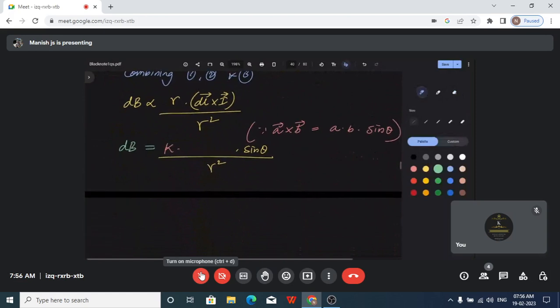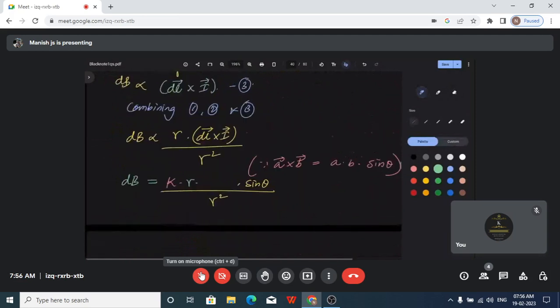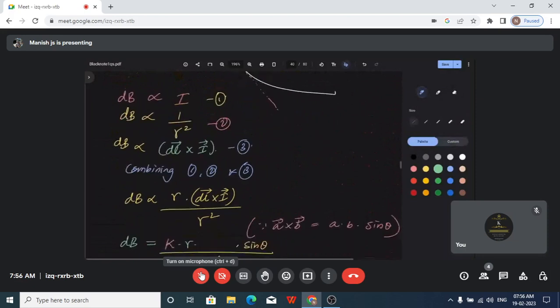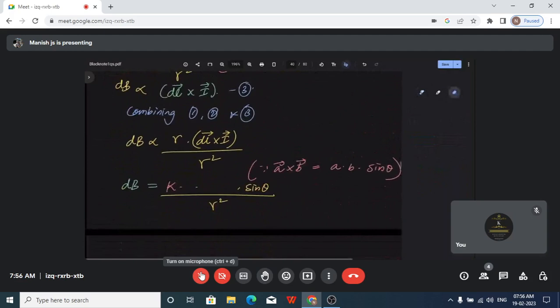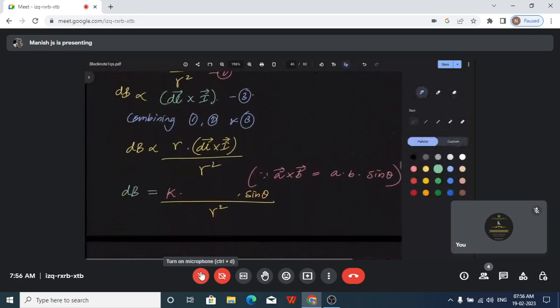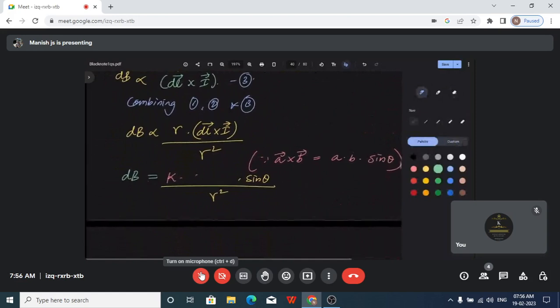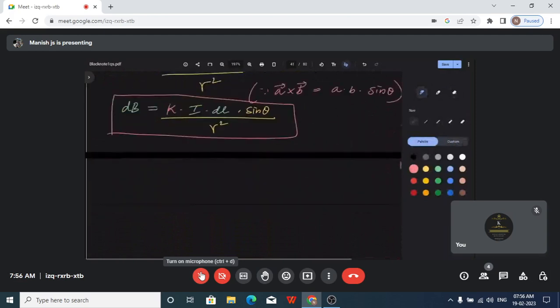Sir, then the r's will cancel, won't they? Yes, the r below... we haven't taken r itself, so there is no r on top. Okay, sir. Because that's why I told you to take the current, not the R. We are not taking the position vector R; we are considering only the current vector. So K times I dl sin theta upon R square. Yes, this is the exact expression. This expression is called the expression for Biot-Savart law.